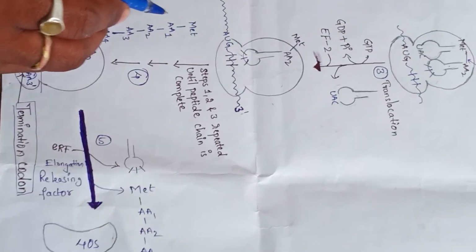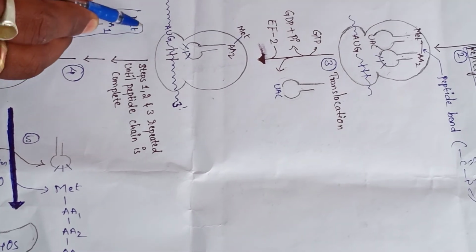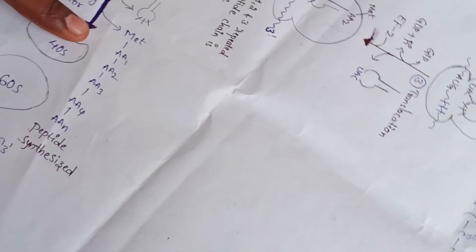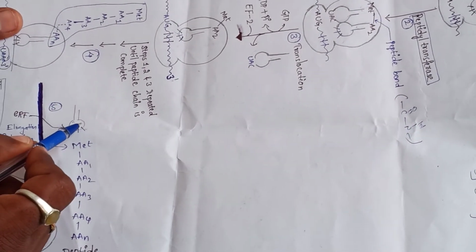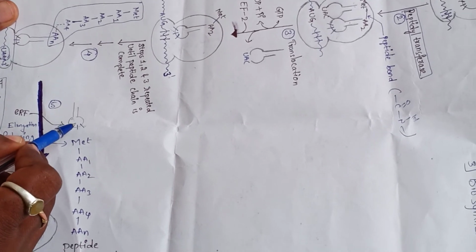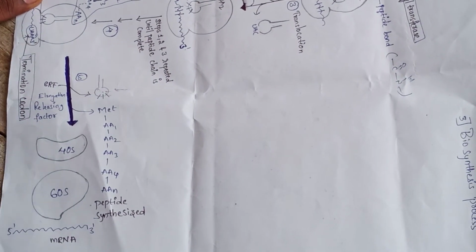It results in the elimination of this part only, the elimination of methionine, amino acid 4 and 5, up to n number of amino acids. And the next one, the elimination of this part also, methionine, and the tRNA is eliminated from this structure.